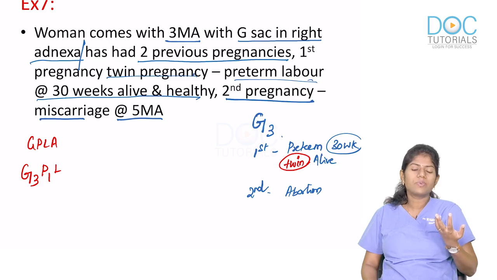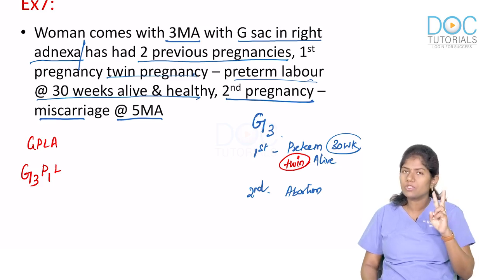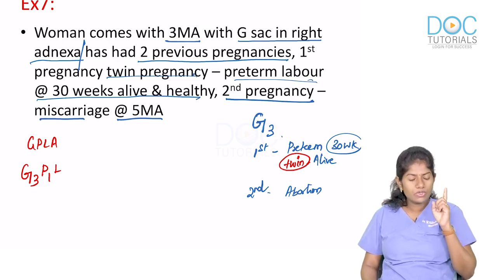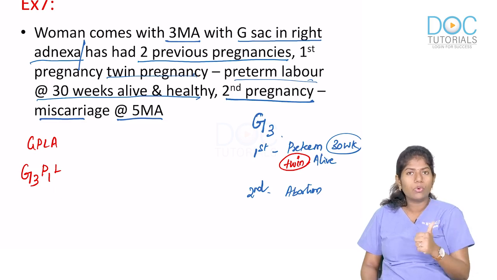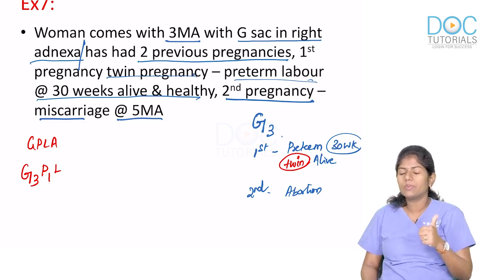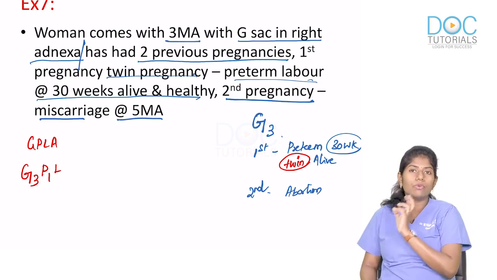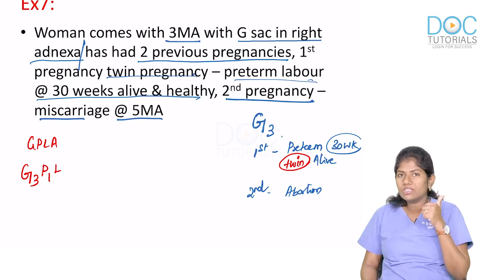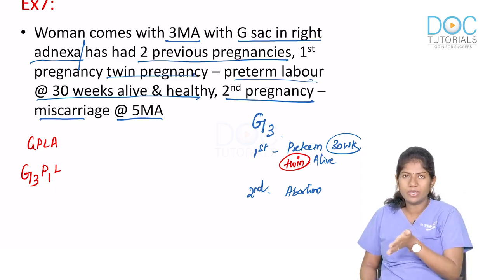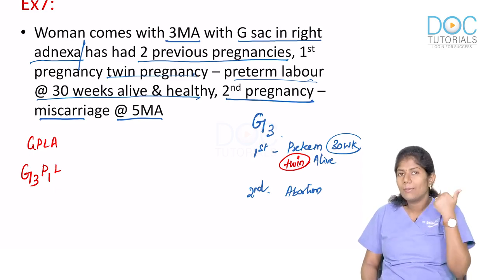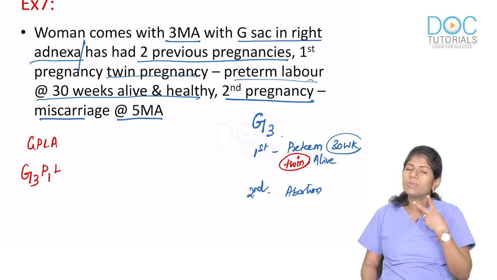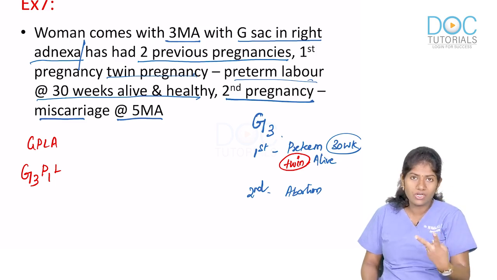So just because her first pregnancy was a twin pregnancy, should you count para 2 here? No, it is only para 1, because I told you, regardless of the number of fetuses, para will be taken as 1 only, because para only counts the number of pregnancies. Para does not count the number of fetuses. Here she has had 1 pregnancy which has crossed the period of viability, and therefore she is para 1. But that pregnancy was a twin pregnancy, and she delivered them at 30 weeks, and both the babies are alive and healthy. So she has 2 living children at present.